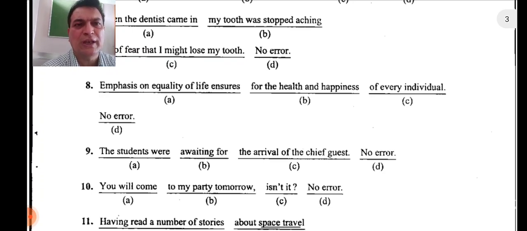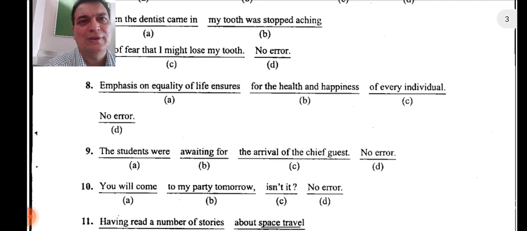So emphasis on equality of life ensures, it's correct. Now after ensures, do we have to use a preposition? No. Emphasis on equality of life ensures the health and happiness. There is no need of preposition. So it has to be: emphasis on equality of life ensures the health and happiness of every individual. I hope it's clear to you.